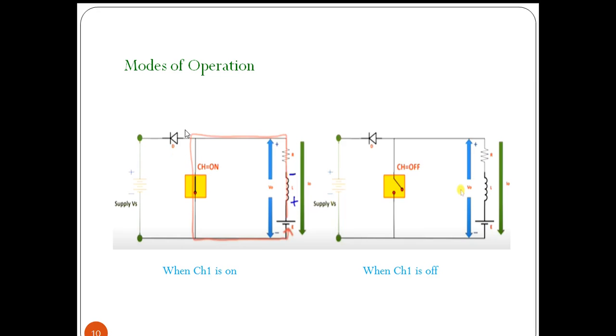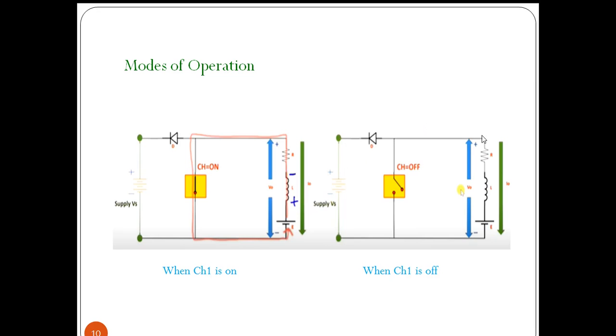This will act like an open circuit, so no current flows. Whenever the chopper is off, now the current is flowing through the diode, through the supply, and back to this battery. So in this case also the current is negative.